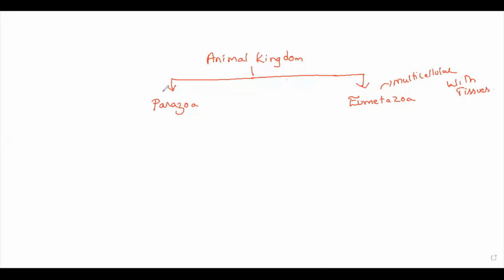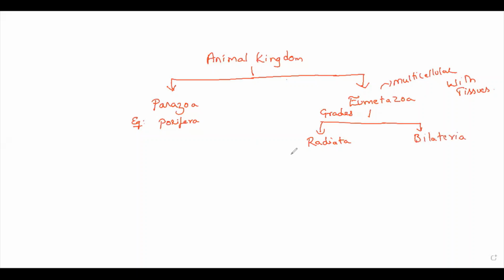Okay, multicellular animals with tissues. But here the tissues are absent. In Parazoa, tissues are absent. So the example for Parazoa is Porifera. Then Eumetazoa means all tissue grade animals are present in Eumetazoa. And Eumetazoa is again divided into two grades. They are grade Radiata and grade Bilateria.